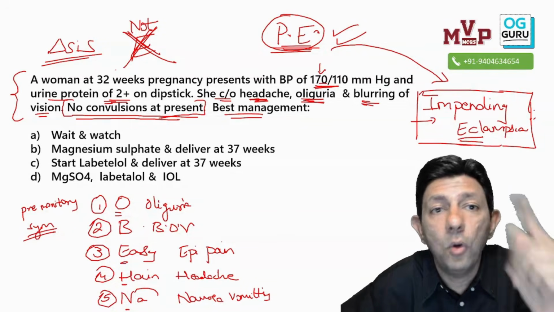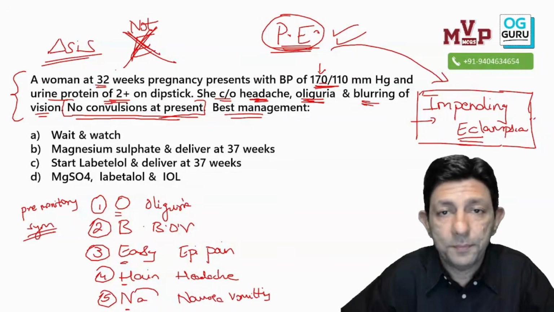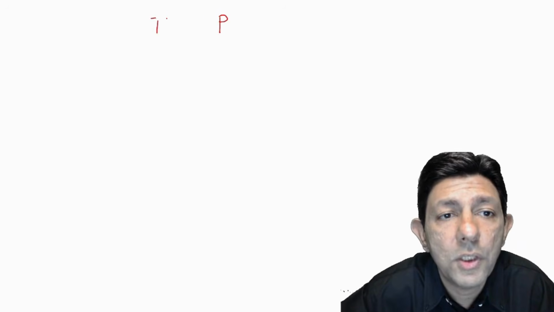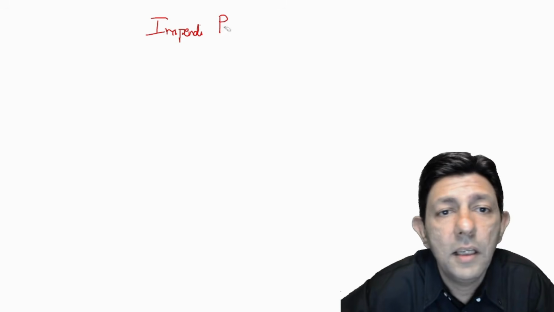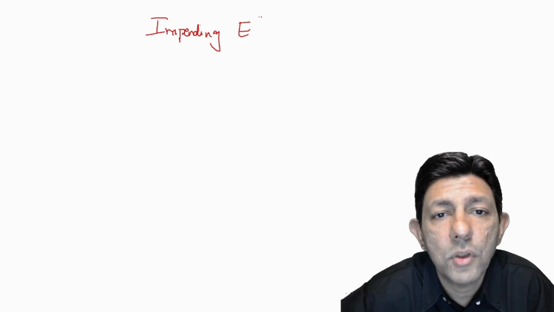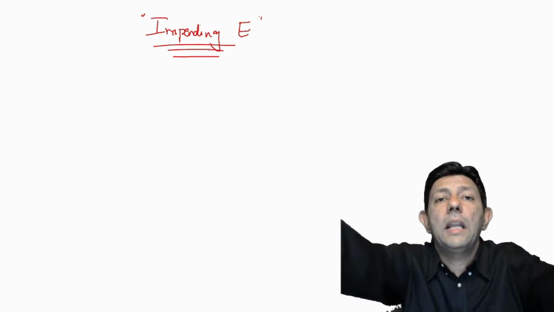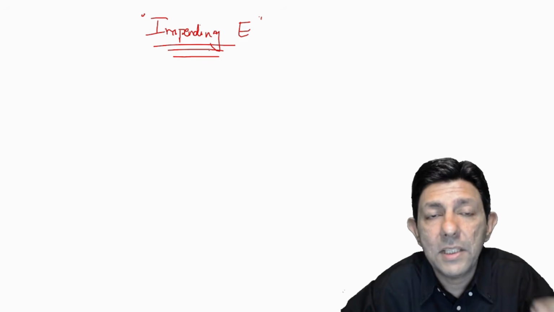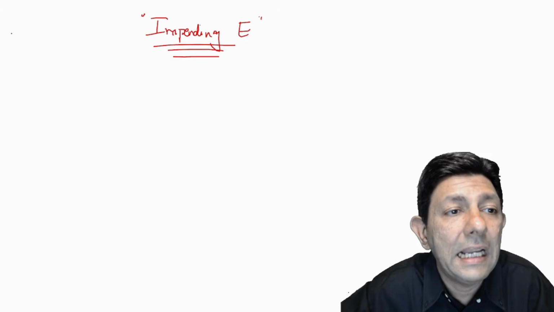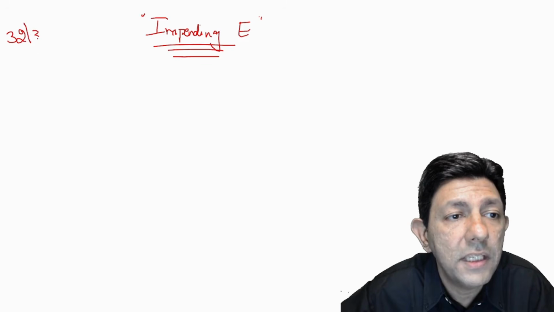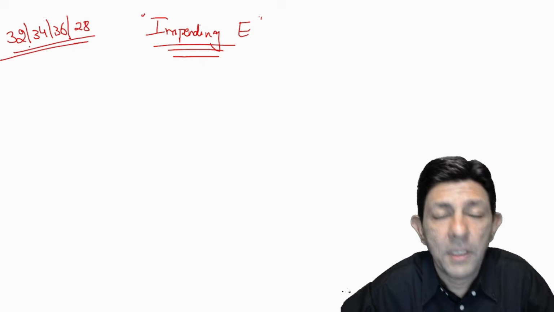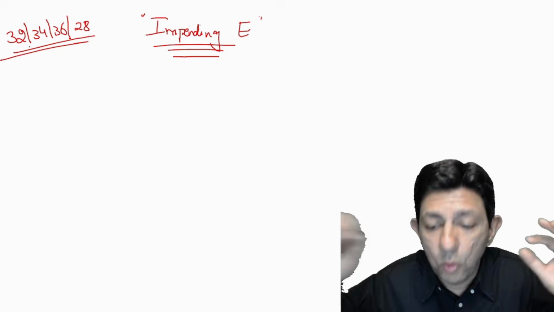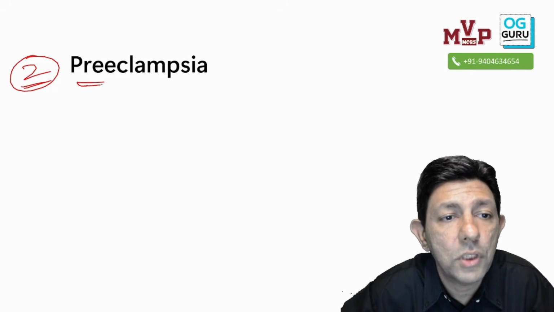Now what will I do? Look at the weeks also, 32 weeks. Now, whenever we have a patient of impending eclampsia, is it clear? So this is not preeclampsia only, it is impending eclampsia. What will I do? Now very important, please understand this my dear students, that let the pregnancy be 32 weeks, 34 weeks, 36 weeks or 28 weeks, the answer will not change. This whole topic, understand this, preeclampsia, eclampsia.